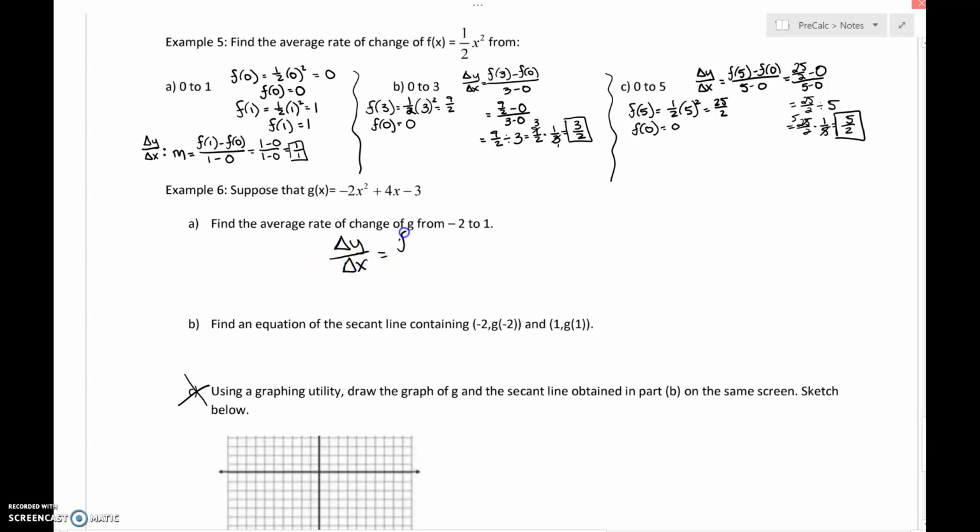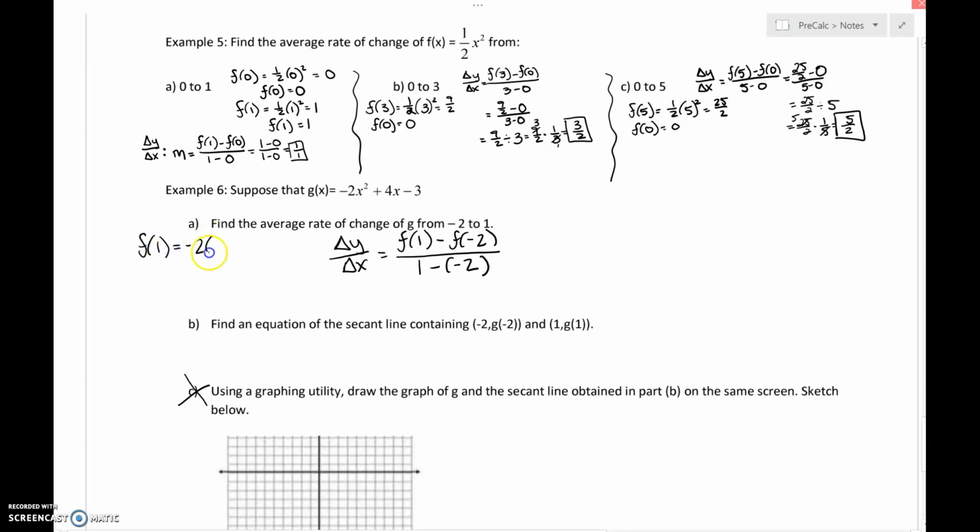So we're going to take f of 1 minus f of -2 all over 1 minus -2. Doesn't matter. You could have done -2 minus 1. That's fine. Just make sure you're consistent in the numerator and the denominator. In order for us to do this, we have to evaluate the function at 1.